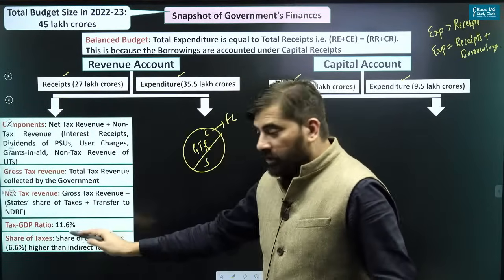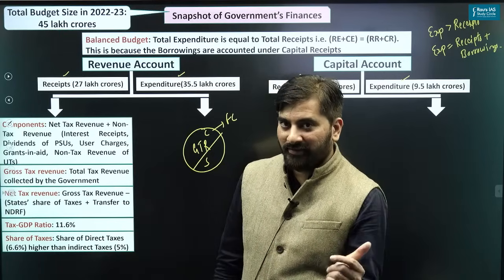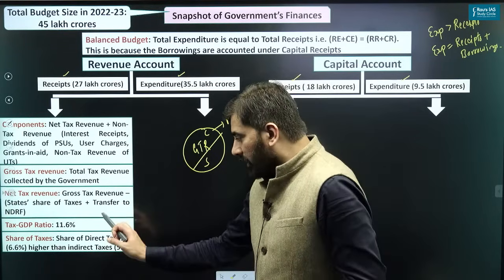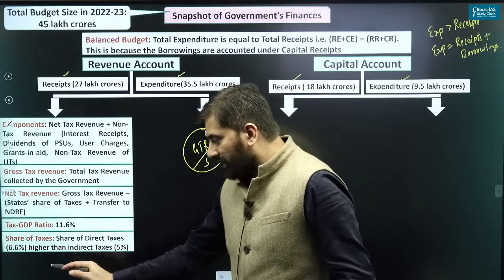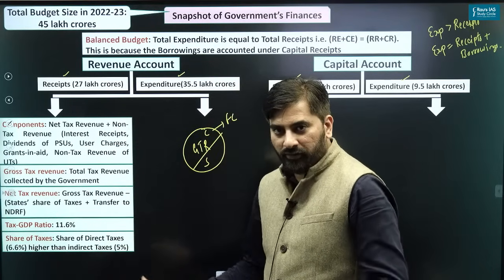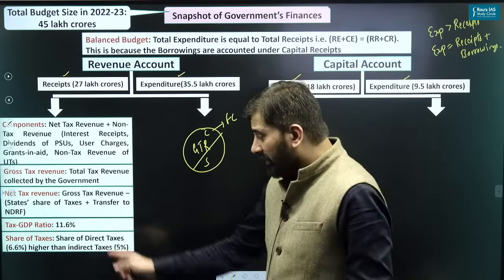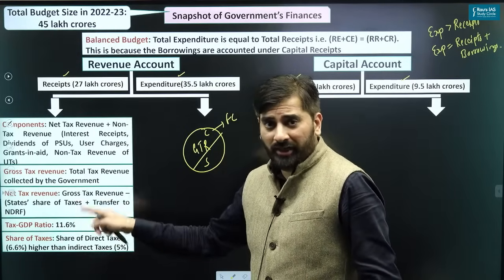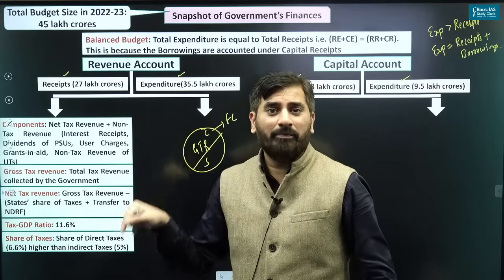And if you see the share of taxes, there are two types of taxes, direct taxes and indirect taxes. Share of direct taxes right now is 6.6 and share of indirect taxes is 5%. So you can see 6.6 plus 5, how much is it? 11.6. So share of direct taxes is higher than the share of indirect taxes presently.